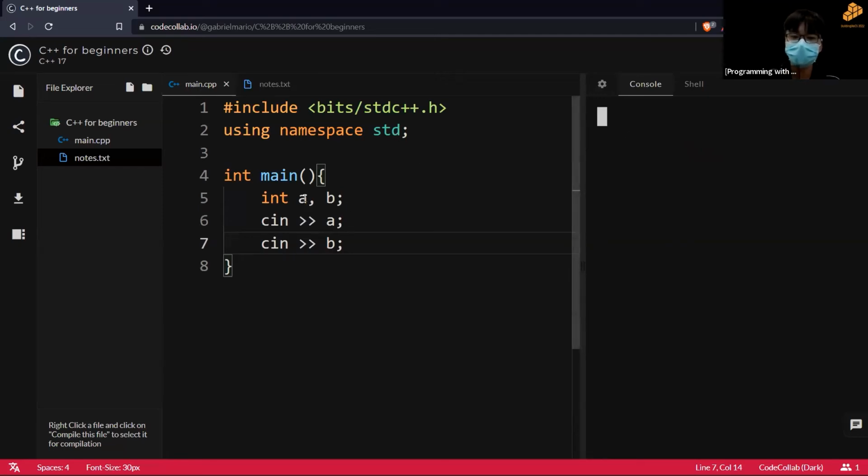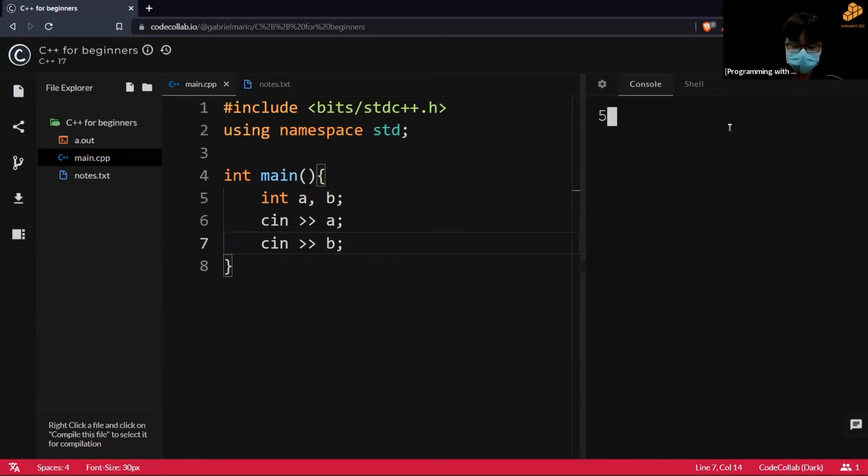So let's say I want a to have a value of 5 and b to have a value of 2. I press 5. Let's say I don't press anything, I don't press any space, I don't press enter. I just think, oh, I press 5, so that'll be a. I press 2. Will that be into b? I can just keep pressing, right? You notice that the code, I can just keep pressing. And that's because the compiler doesn't know if you have finished inputting or not. There's no indication to tell you that I already inputted 5 and I want to stop.